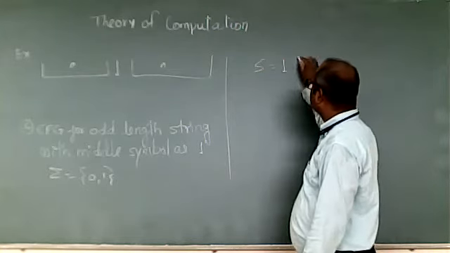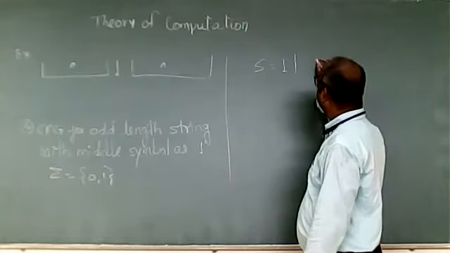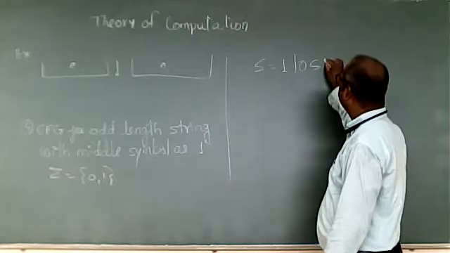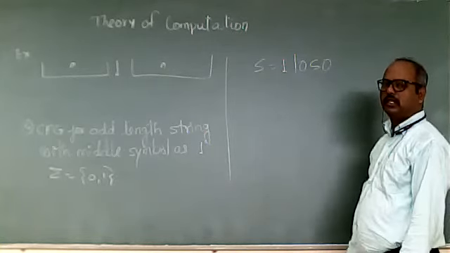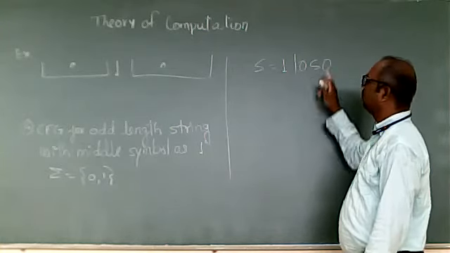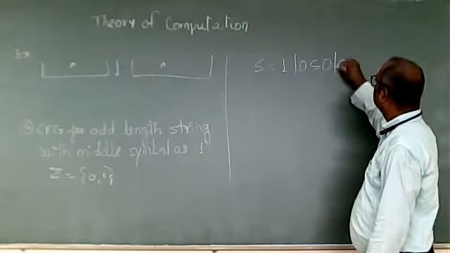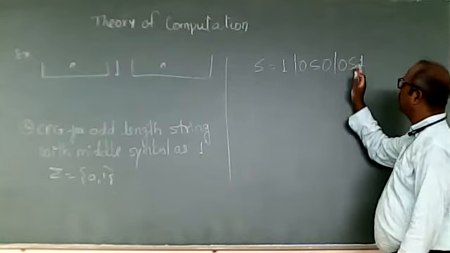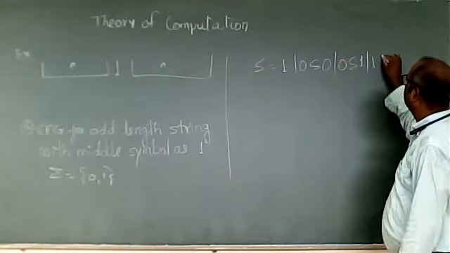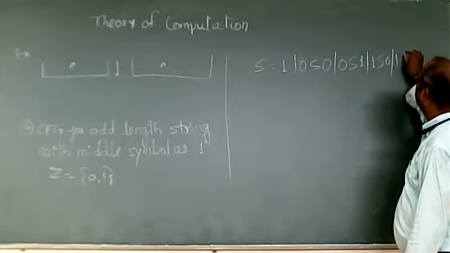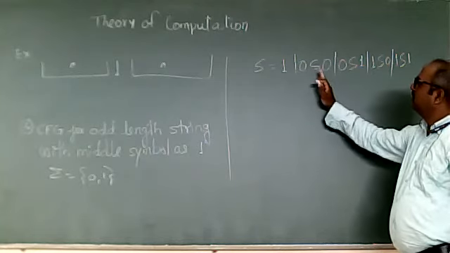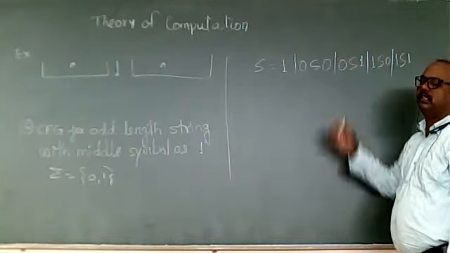Now what will be the next production? S is equal to 0 S 1. Before this S, 0 is allowed, and after it, 1 is allowed. If we replace S with the 1, it becomes 0 1 1. Again, S as 0 S 0 or 1 S 0 or 1 S 1 are all okay, because before this 1 anything is allowed and after that 1 anything is allowed.